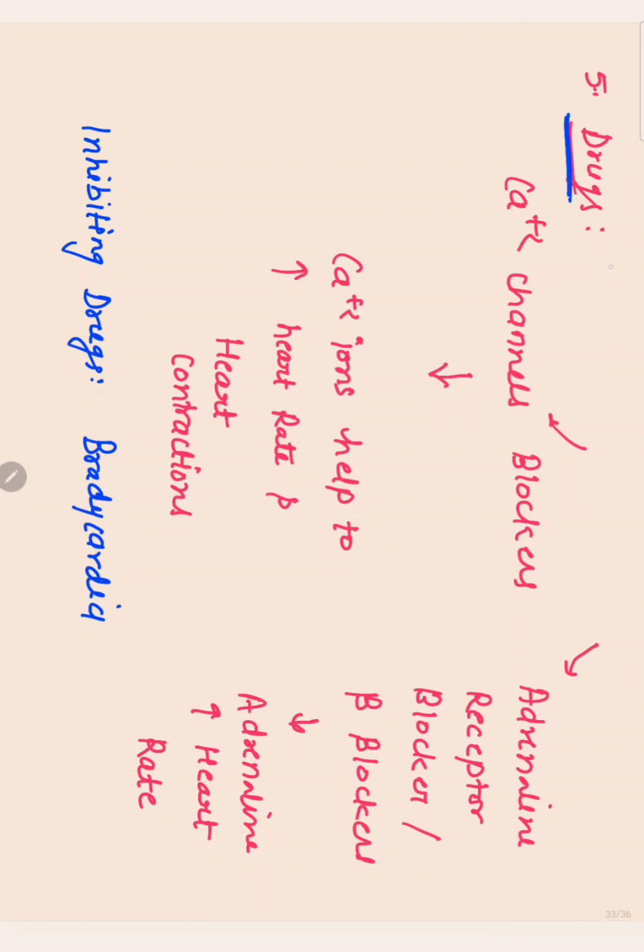Another most important reason of sinus bradycardia is drugs. There are some drugs which are given to control hypertension and myocardial infarction. These are calcium plus 2 channel blockers and adrenaline receptor blockers, or we can say beta blockers. Here, calcium plus 2 ions help to increase heart muscle contraction and increase heart rate.